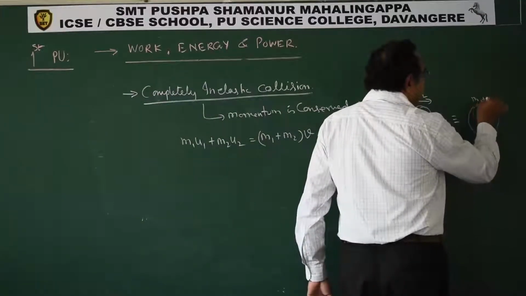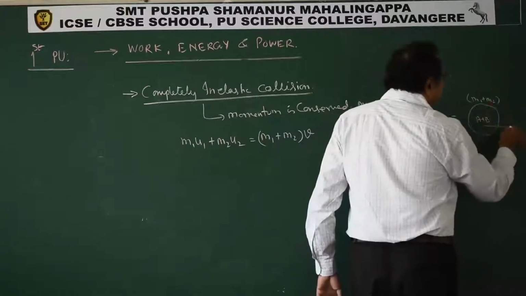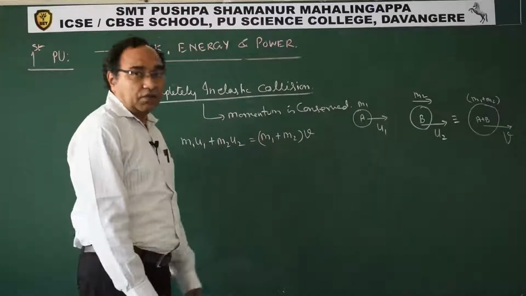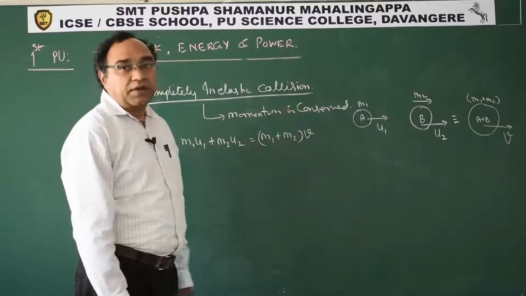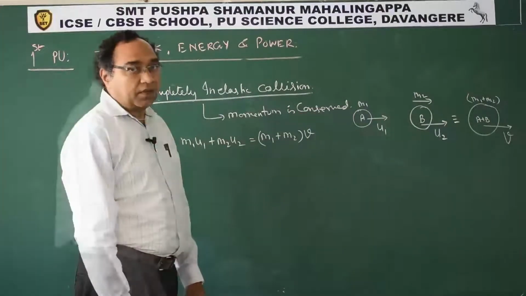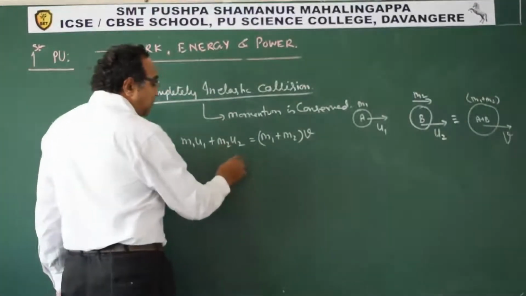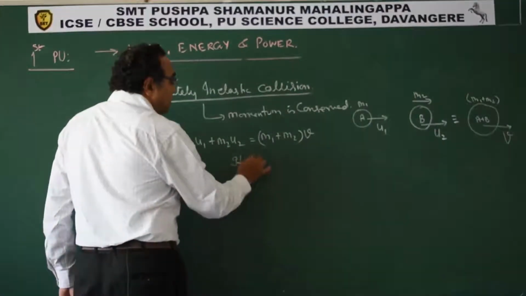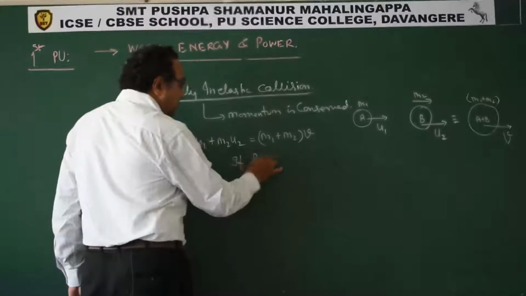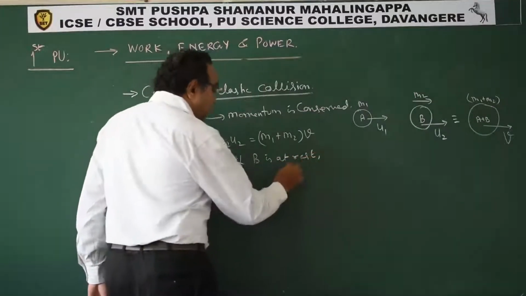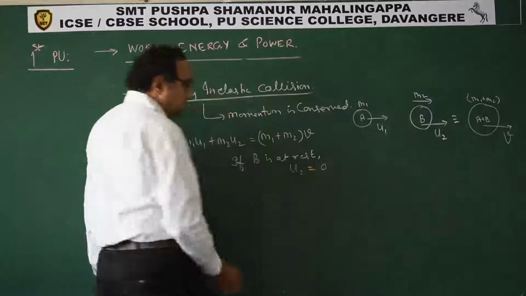So we will have m1 plus m2 and they will have a velocity, let us say, v. This is exactly how the inelastic collision can be diagrammatically represented. Suppose B is at rest, so u2 is 0.